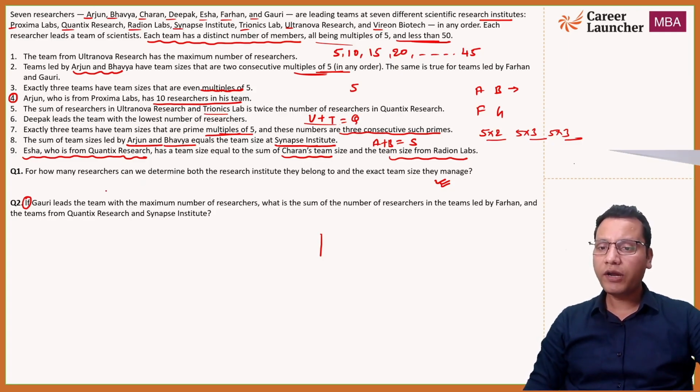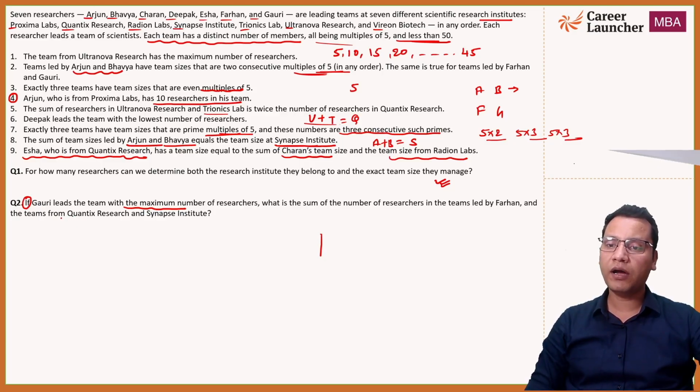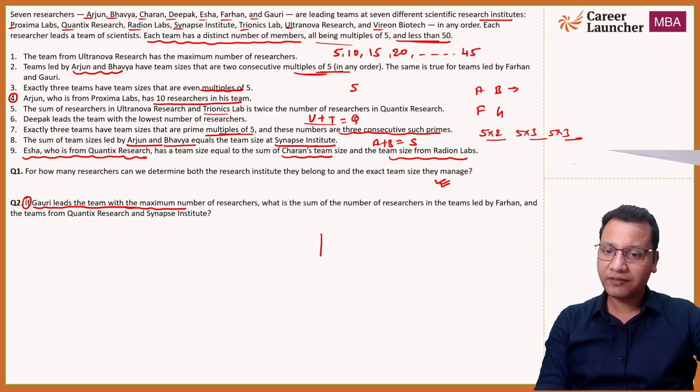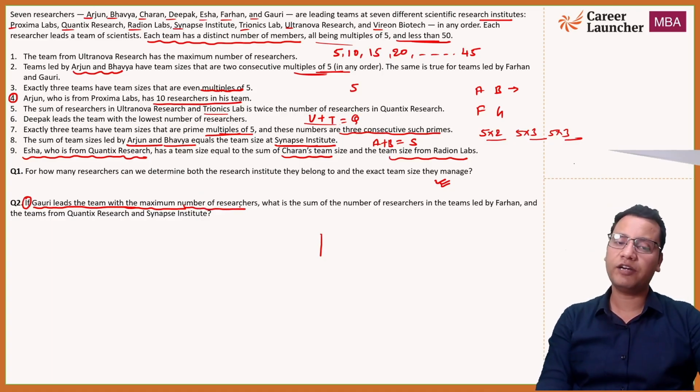For example, Gauri led the team with the maximum number of research members. Now this is information which is not provided in the set but provided in question number 2. So, what is the sum of the number of members in the team led by Farhan and the team from Quantix Research and Synapse Institute, right? That is the extra information provided. Mind it, guys, you need to use this statement in question number 2 only. This is not universal data for the set. This information can only be used in statement number 2.